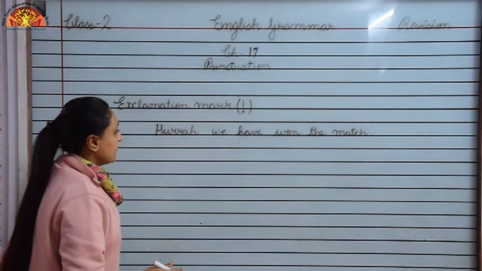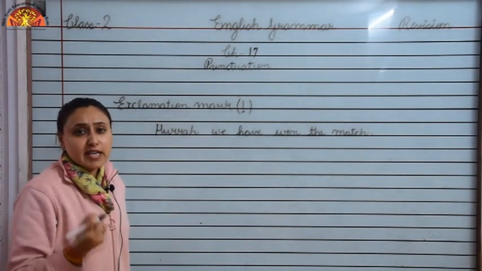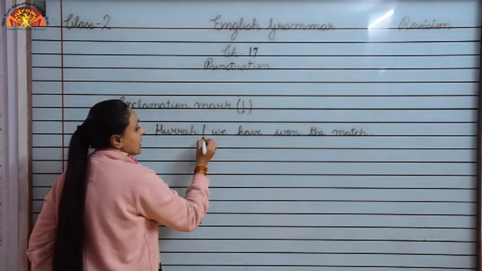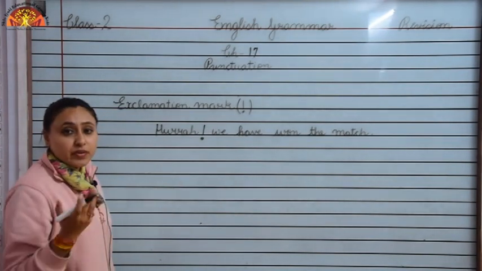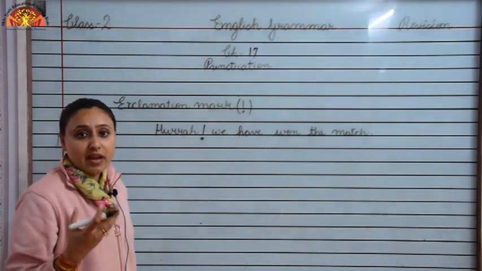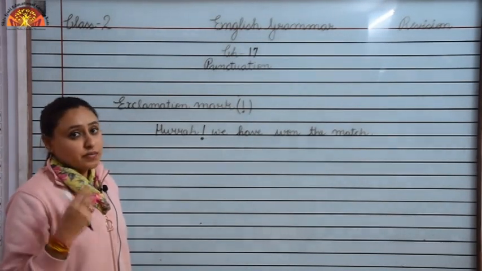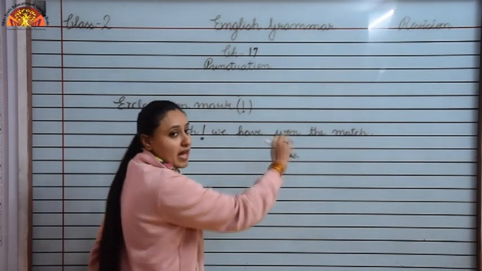This sentence is showing feeling of excitement and happiness. So we will put exclamation mark after hooray over here. So when do we use exclamation mark? Whenever we have to show feeling of excitement, shock, anger, we use exclamation mark. The sentence is hooray, we have won the match.